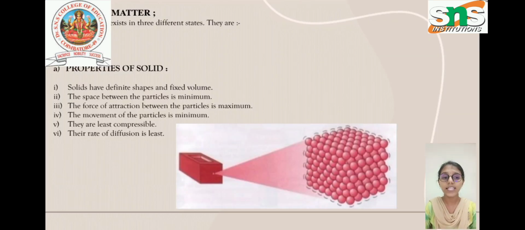Now we'll see about states of matter. Matter exists in 3 different states. They are solid, liquid, and gas. First we'll see properties of solids. For example, we'll take chalk as a solid. Solids have definite shape and fixed volume. This chalk has a definite shape and a fixed volume. The space between the particles is minimum, and the force of attraction between them is maximum. Movement of particles is also minimum here. They are least compressible, and the rate of diffusion is least.